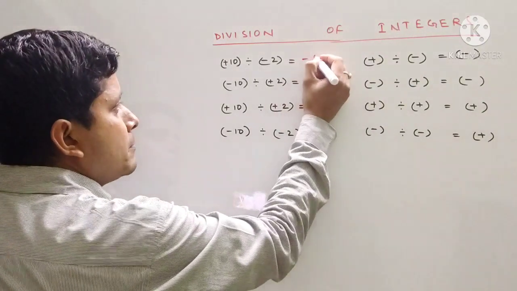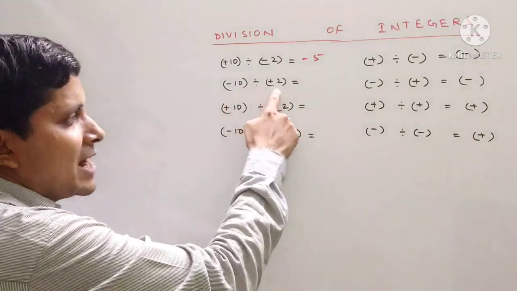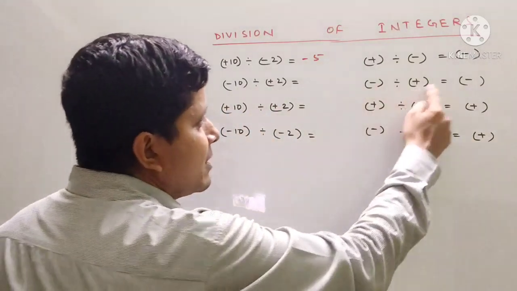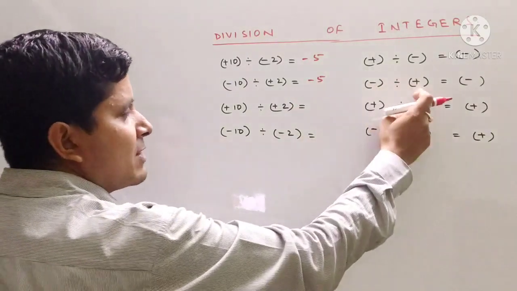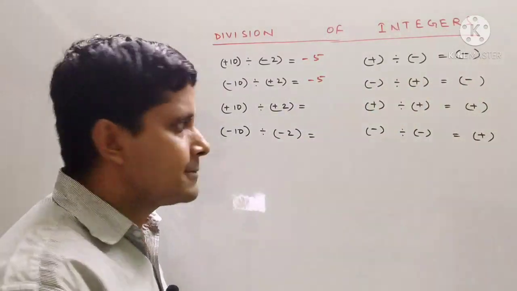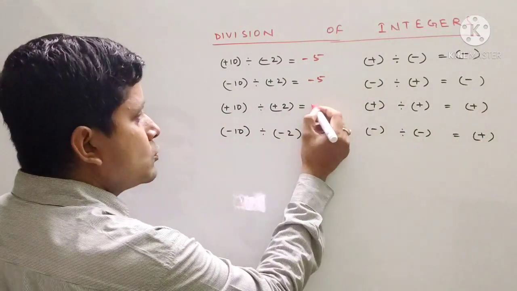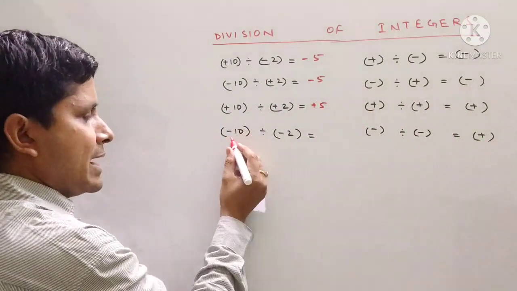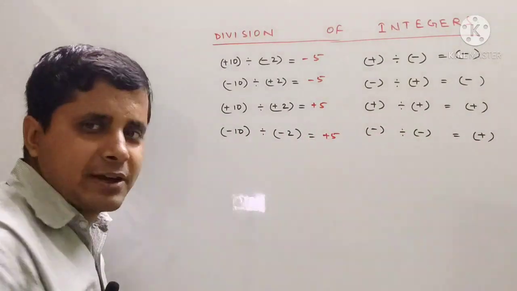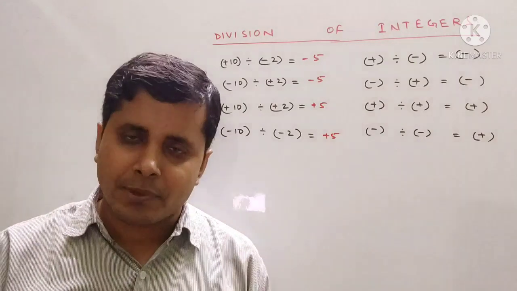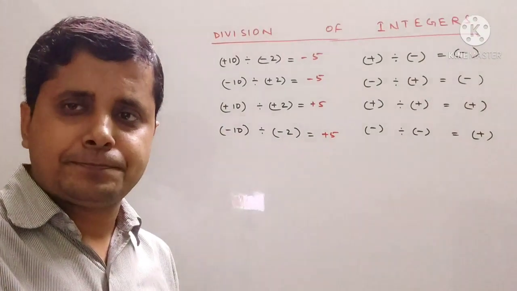So it will be minus 5. Okay. Next, minus divided by plus. So minus divided by plus will be equal to again minus 5, because minus divided by plus will get minus. Next, plus divided by plus we will get plus, so we will get plus 5, and minus divided by minus we will get plus, so here also plus 5. It's clear now? Okay. Rules are same like multiplication itself.